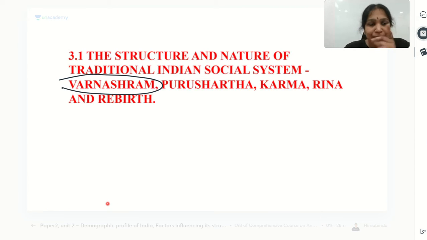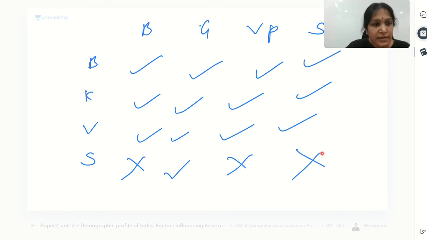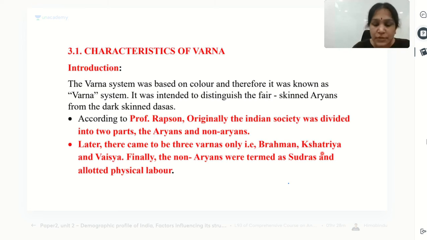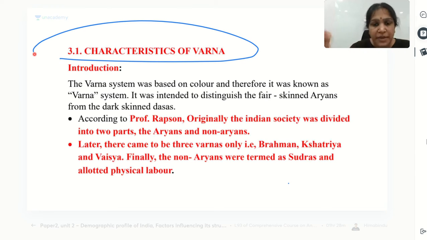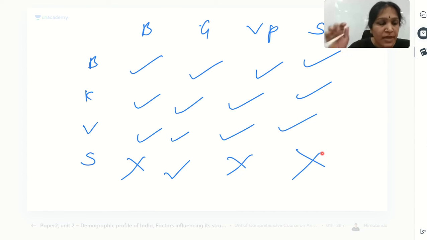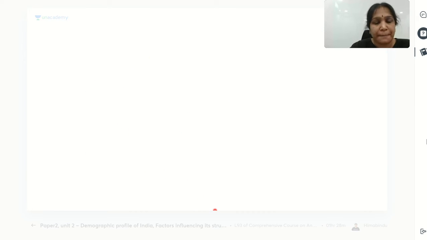And so now, let us focus on the Varna system and Ashrama system, one after the other. Let us go into the details of both. The next topic we are going to discuss is the Varna system. After that, we will see the Ashrama system. So first of all, the Varna system: how the Varna system came into existence. Let us try to understand that point.